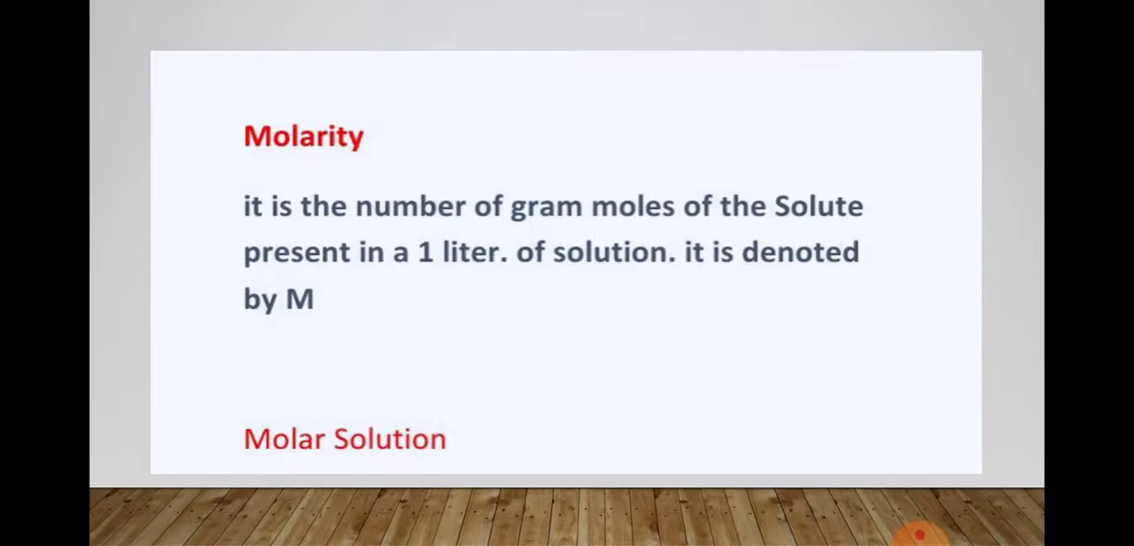Next, you have to study about molarity. Molarity means what? It is the number of gram moles of a solute dissolved in 1 liter of a solution. That is molarity, and this is denoted by M.